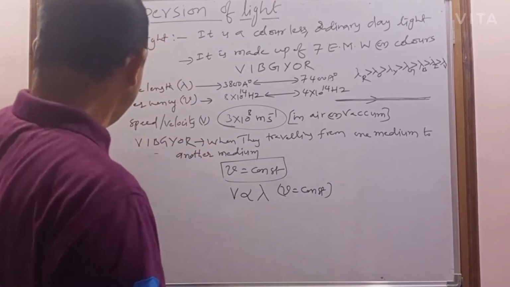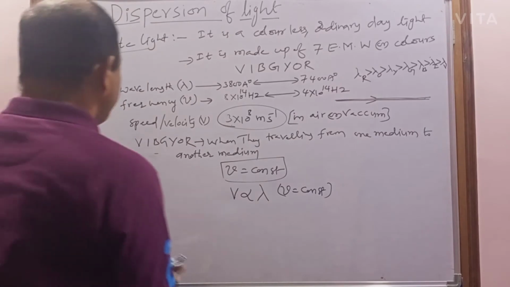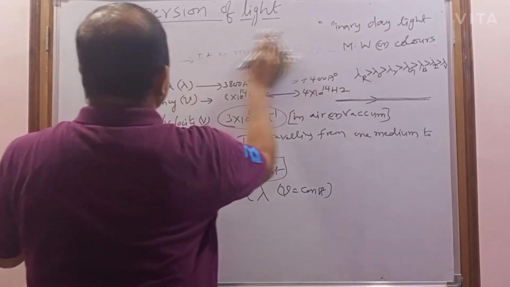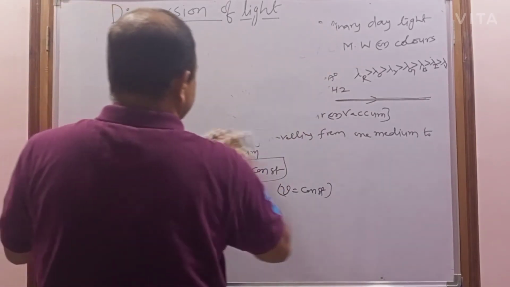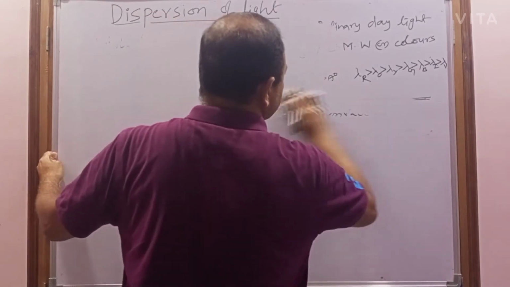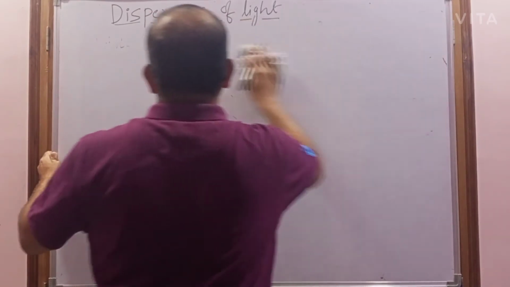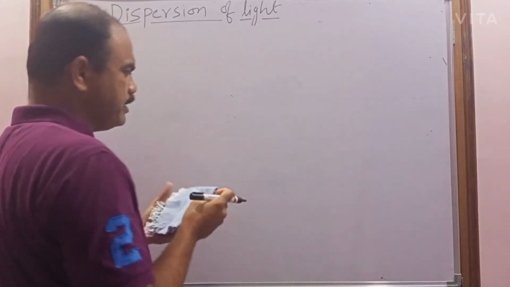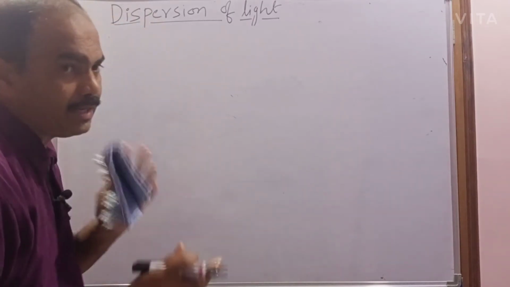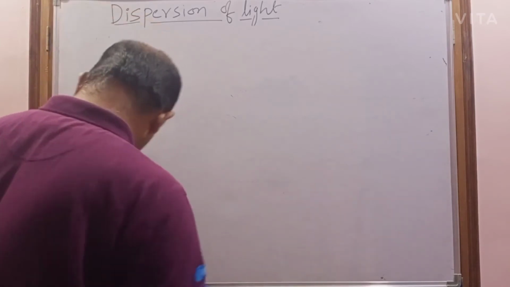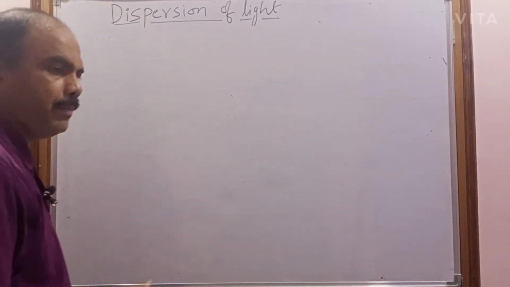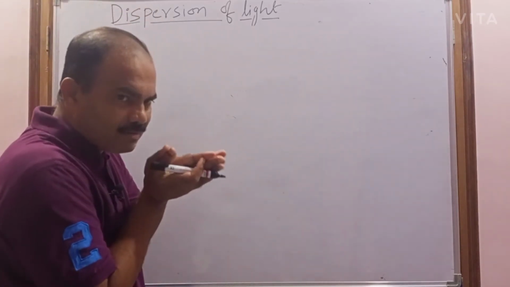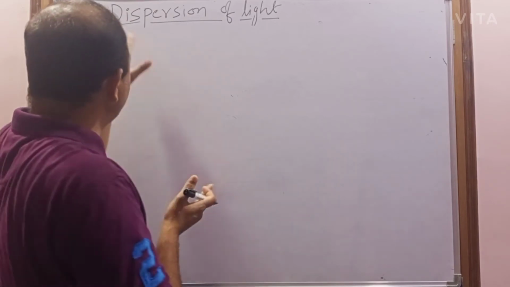So now coming to the dispersion. Dispersion means, when this white light is traveling from one medium to another medium, what happened? Actually, all 7 colors are combined, then they give the white light.